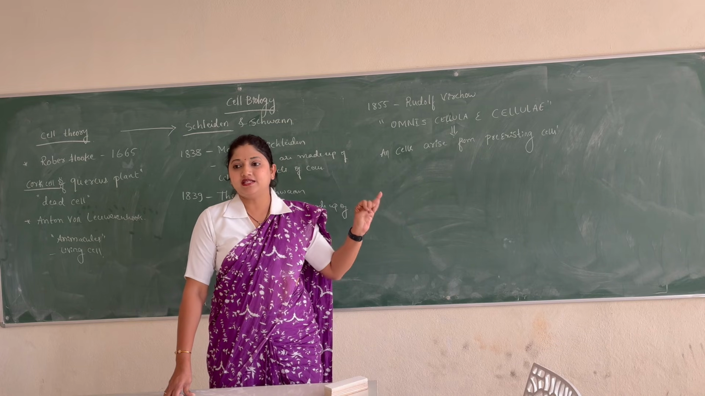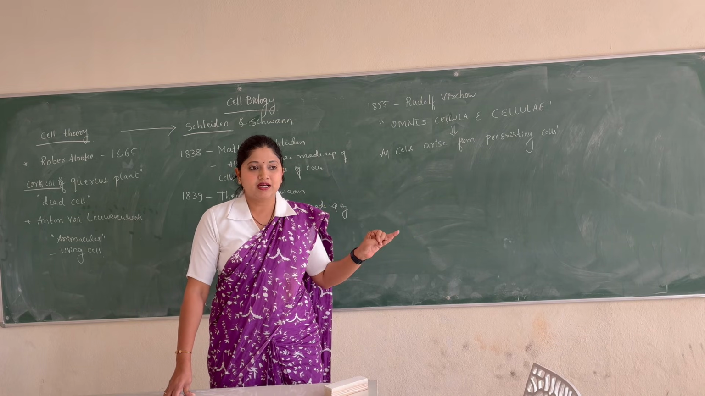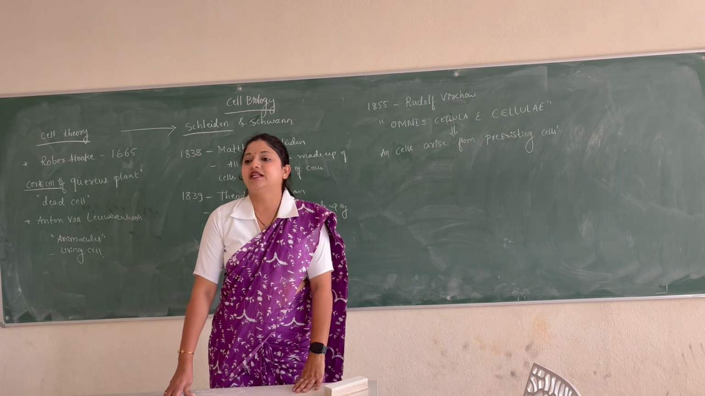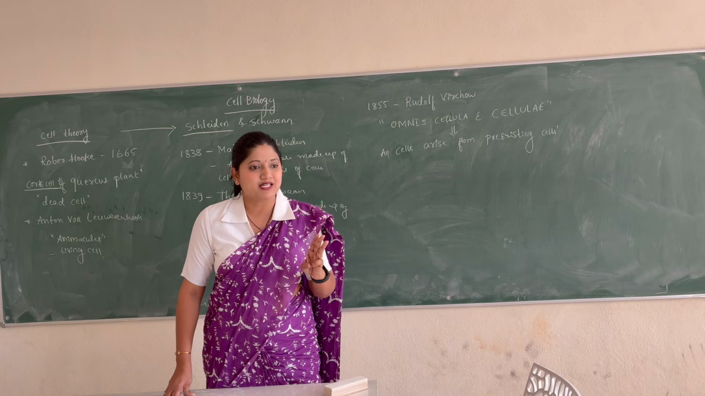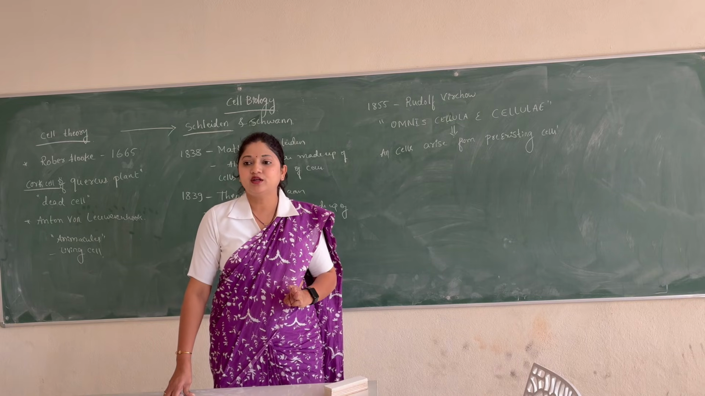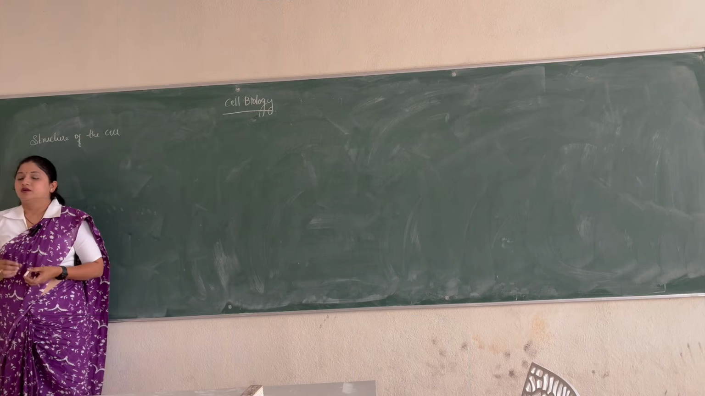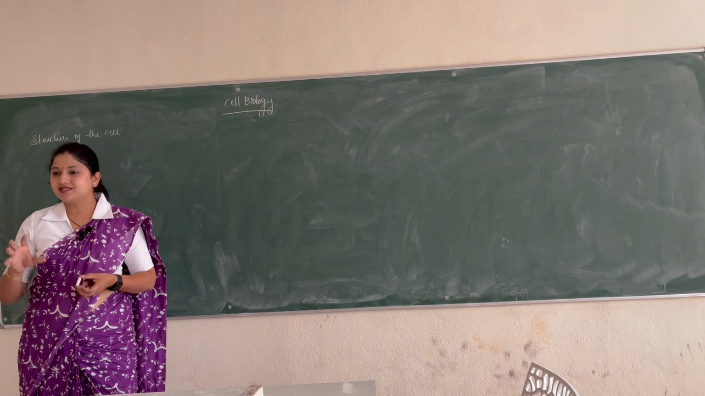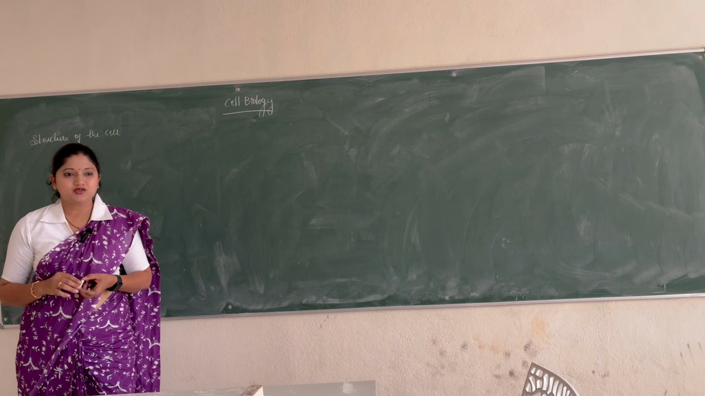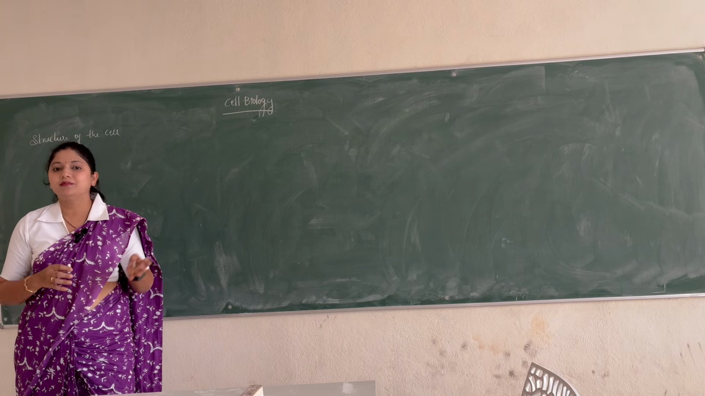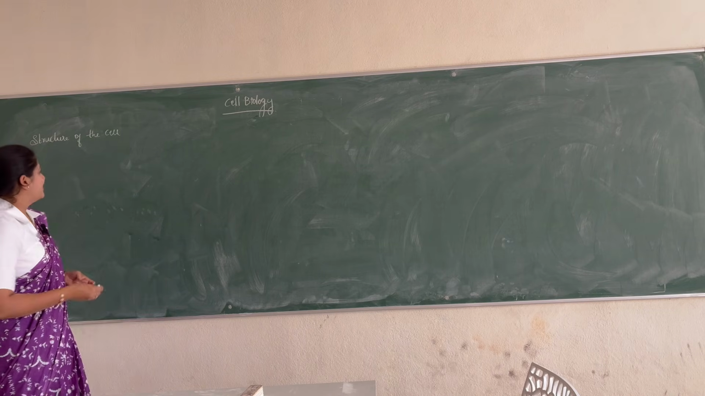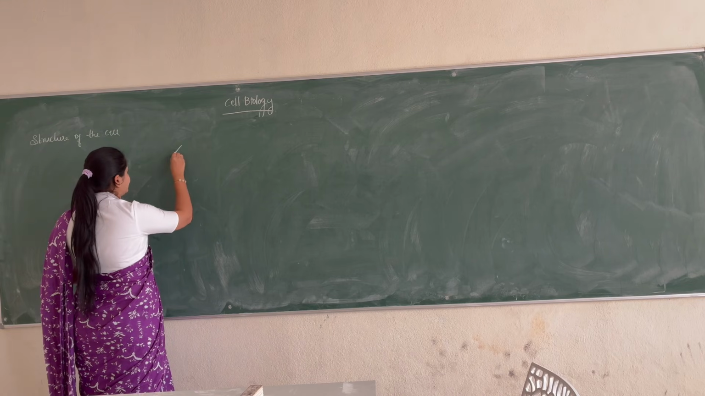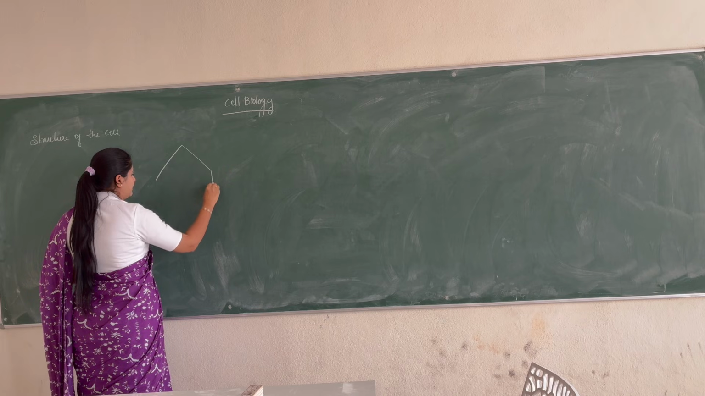So these three statements together make up the cell theory. Today's proposed cell theory is of three statements. Clear with the cell theory? Okay. Structure of the cell. So, very basic learning, right? You have learned the structure of the cell over many years. So how does a plant cell look? What is the structure of the plant cell?